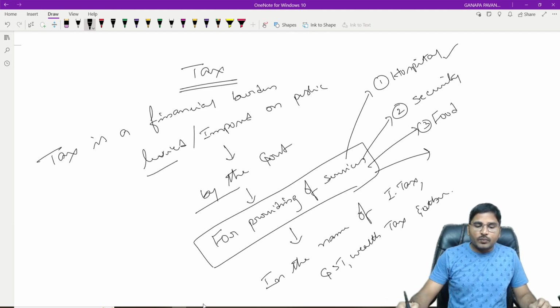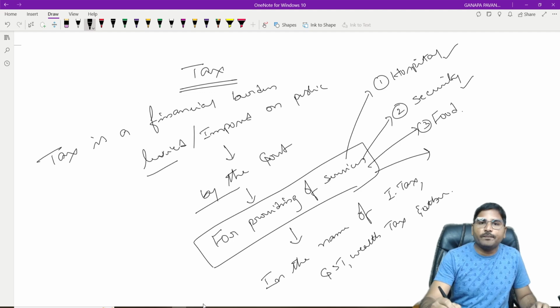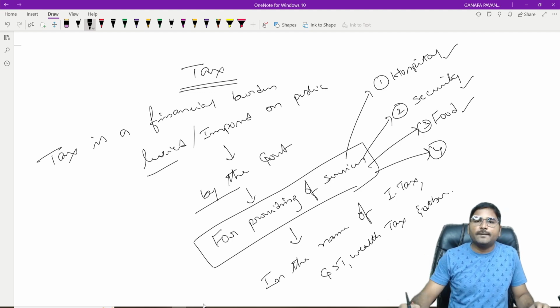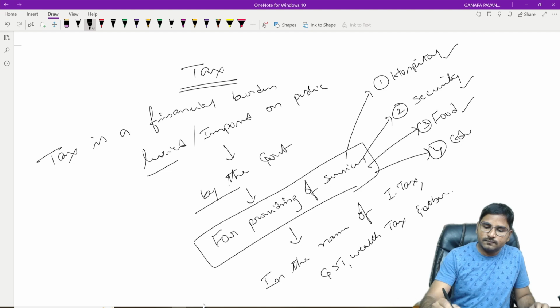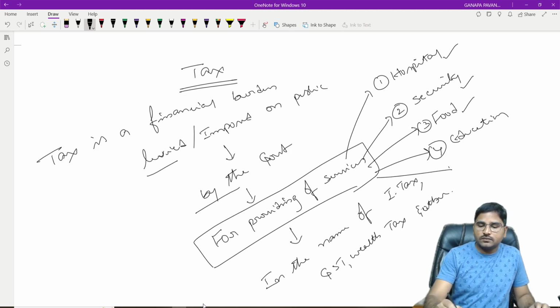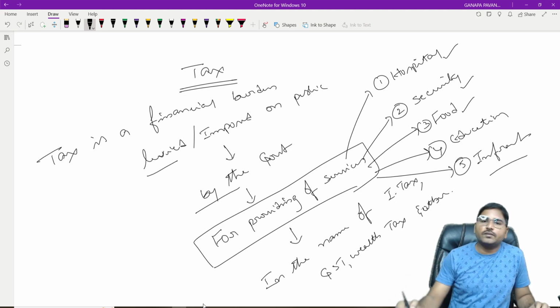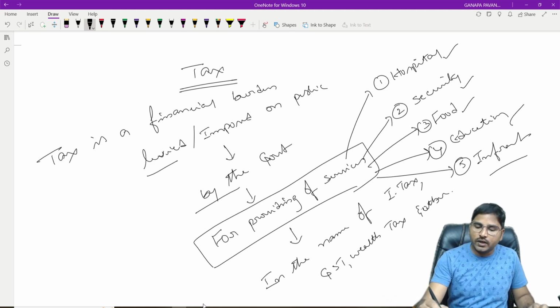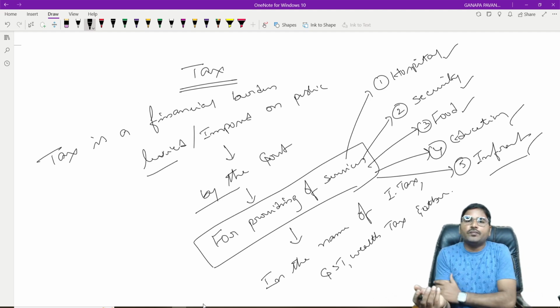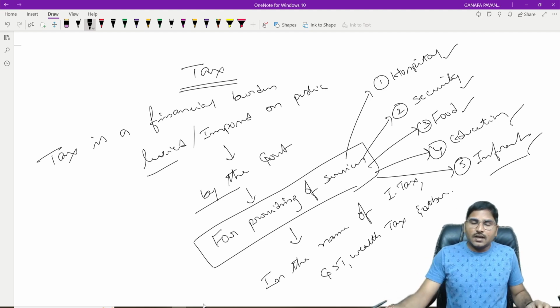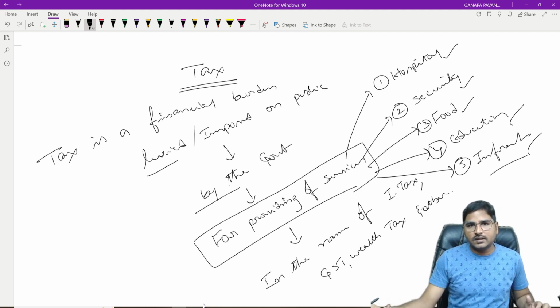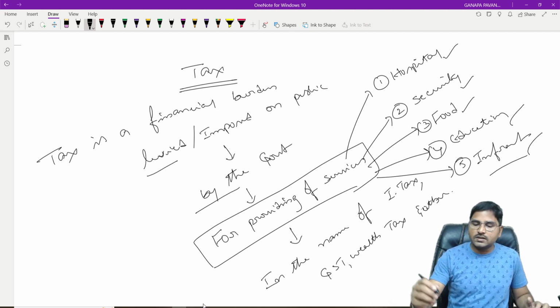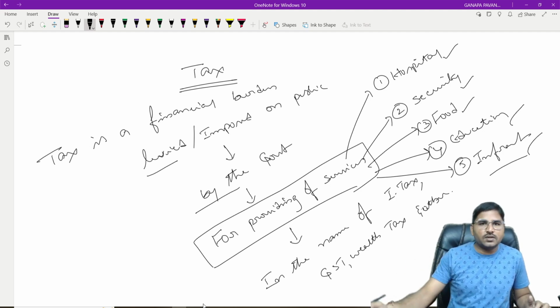Now, for providing services of hospital, security, food, education, and infrastructure, all these services have to be provided by the government. Hospital, security, food, education, infrastructure. Education concern, as you know, up to intermediate or 10th class or even for a degree, when you get a government seat, it could be free of cost. And next, the infrastructure concern. The government has to construct different types of bridges, canals, dams, etc.